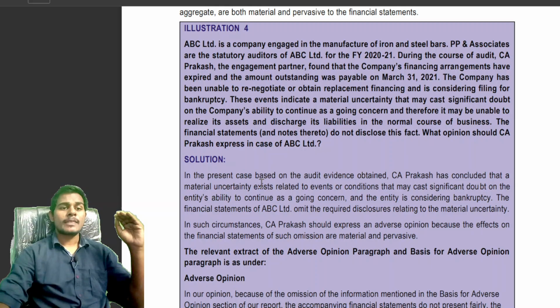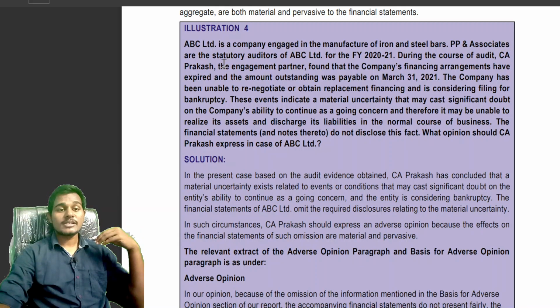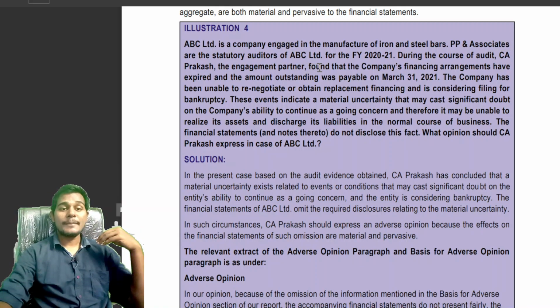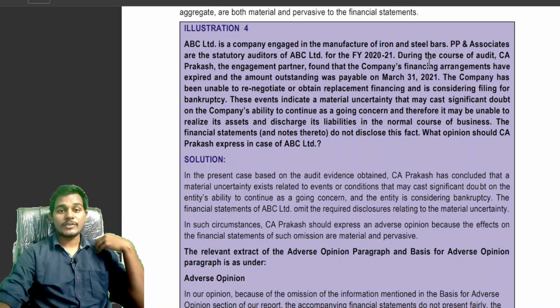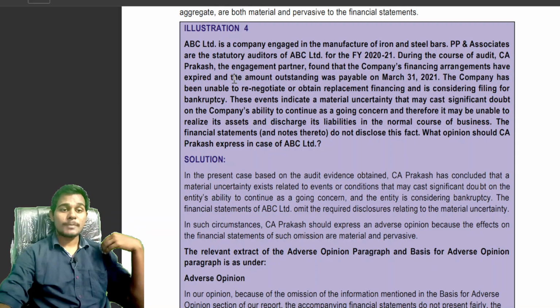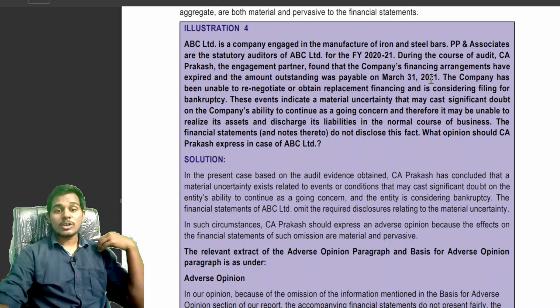See students, ABC Limited is a company engaged in the manufacture of iron and steel bars. PP and Associates are the statutory auditor of ABC Limited for the financial year 2020-2021. During the course of audit, CA Prakash, the engaging partner, found that the company's financial arrangement has expired and the amount outstanding was payable on 31 March 2021.